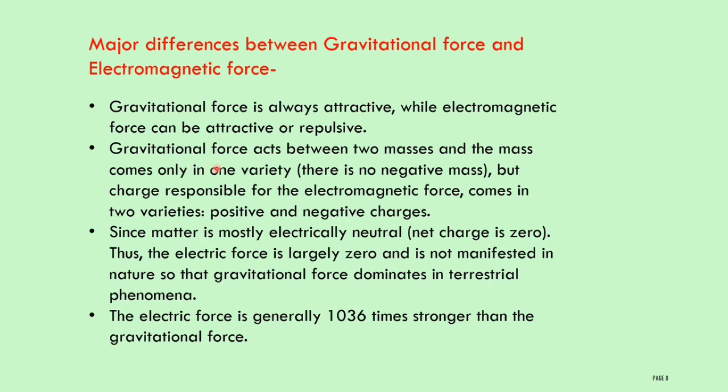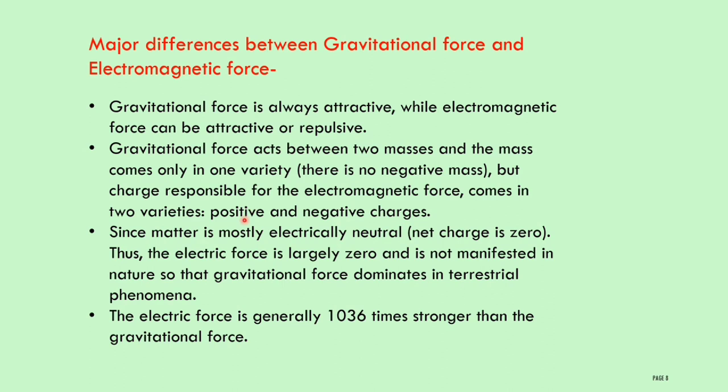Next, gravitational force acts between two masses, and masses come in only one variety. There is no negative mass. But the charge responsible for the electromagnetic force comes in two varieties, positive and negative charge.